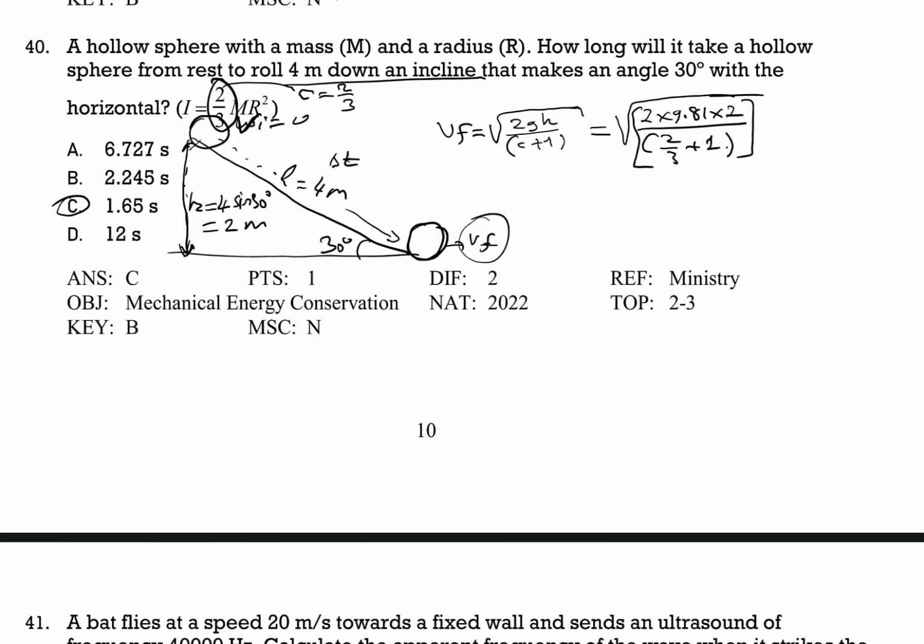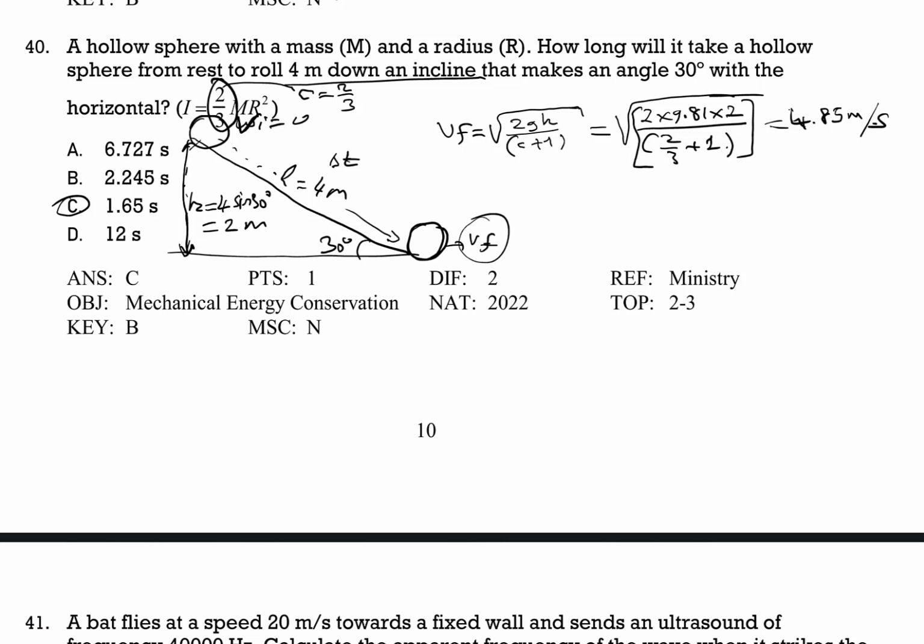Let's use the calculator. 2 times 9.81 times 2 divided by bracket 2 divided by 3 plus 1, close the bracket, is 23.5. After that, take the root. It is 4.85. So 4.85 meters per second is the speed of this hollow sphere at the bottom of the 4-meter long incline.